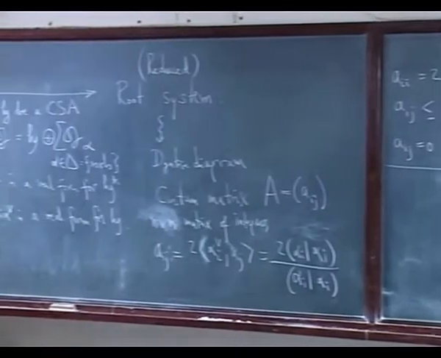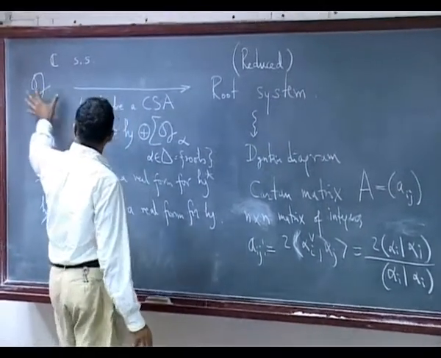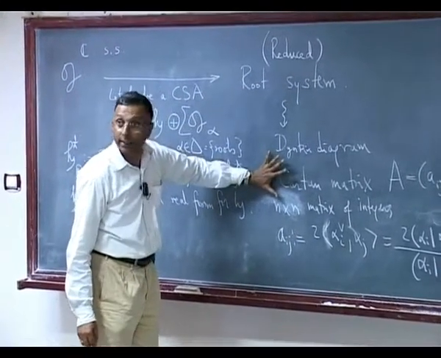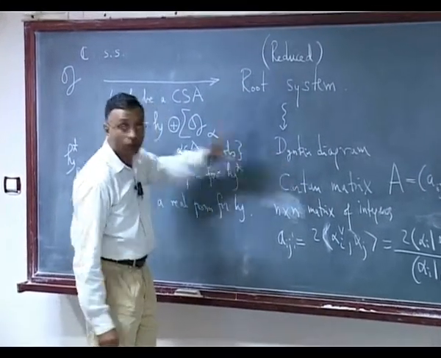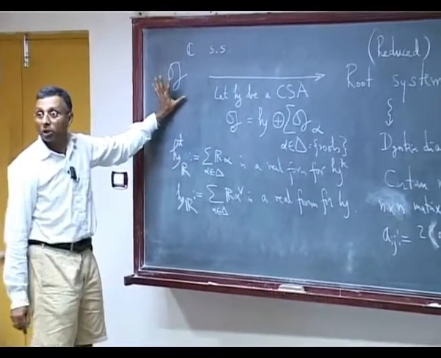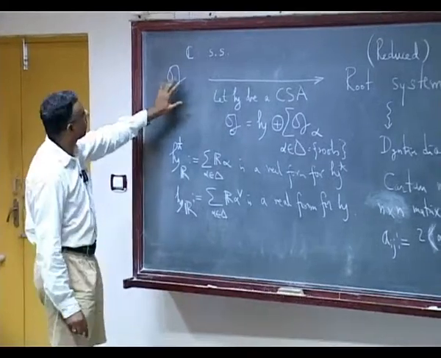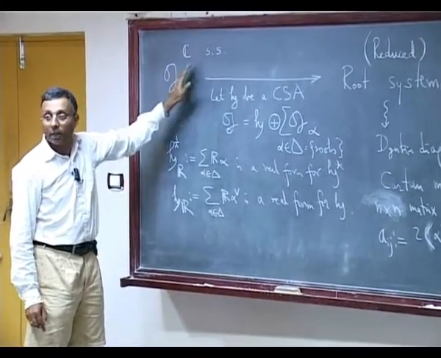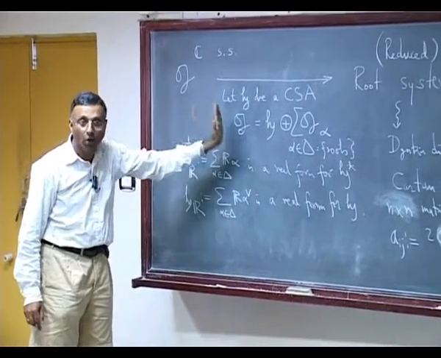Okay, but maybe I am getting ahead of myself. So let me say the following. Once again, we have started with G and got ourselves some combinatorial data, namely the Cartan matrix associated with this G. One more important observation here is that you can take this semi-simple algebra and break it into its simple components.